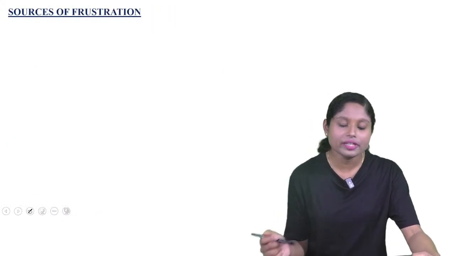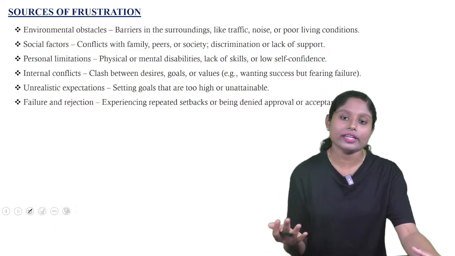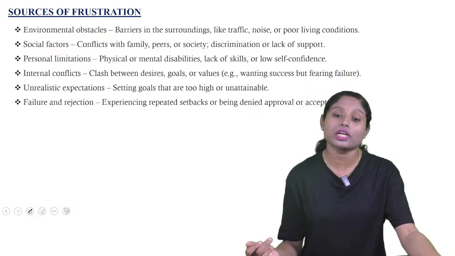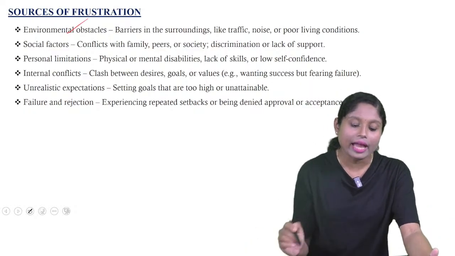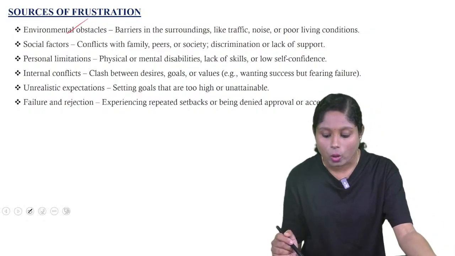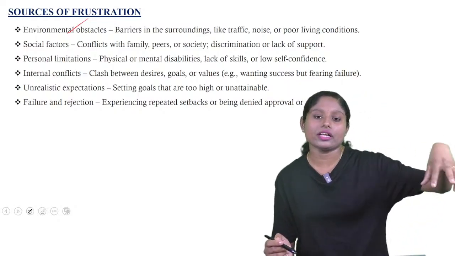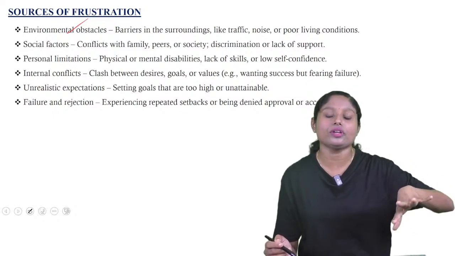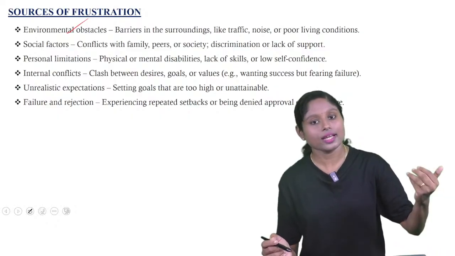Next important question, we will discuss sources of frustration. So क्या है frustration? हम लोग are not able to achieve the goal or desire, we will get frustration. So what are the sources here? Environmental obstacles, like barriers in the surroundings such as traffic, noise or poor living conditions. Example, हम लोग travel करेगा. So one place to the next place we need to reach in 30 minutes. Because of the traffic, it took 1 hour. So we will get frustration. So that is a clear example.